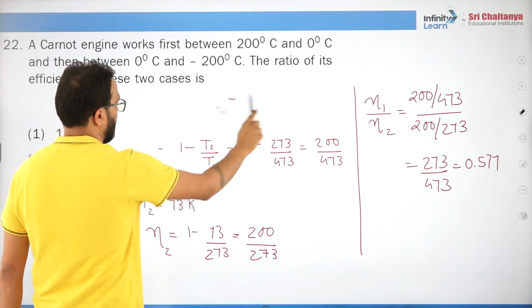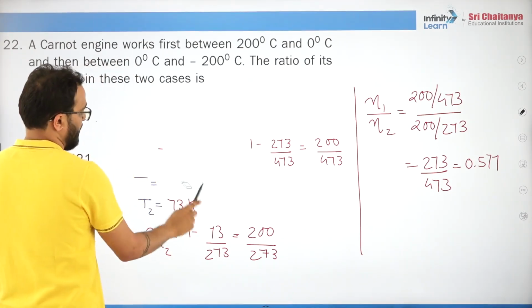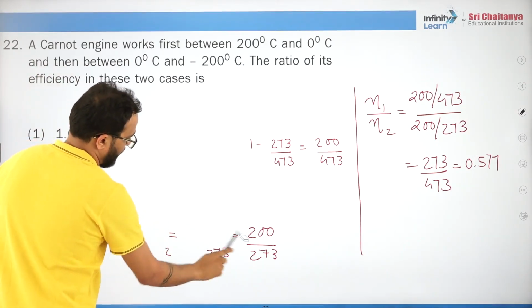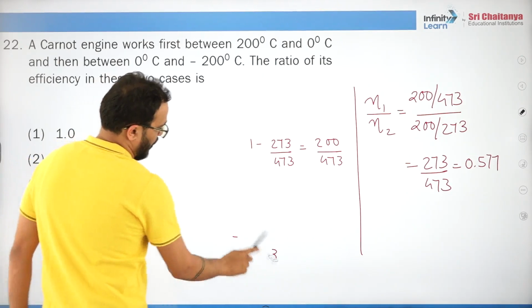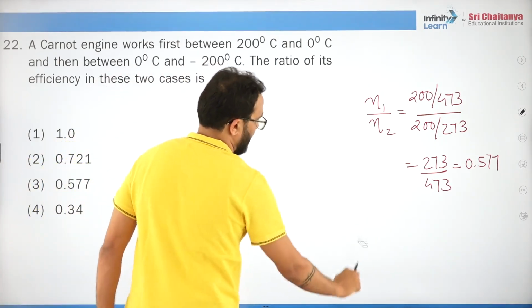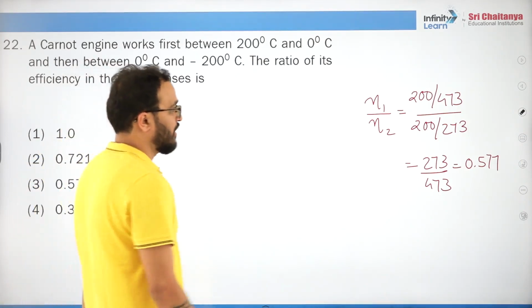See, one thing we know is that the temperature difference in both cases is 200. Whether it is 200 minus 0 or 0 minus 200, what is the gap? The gap is 200 only. So what is the formula?